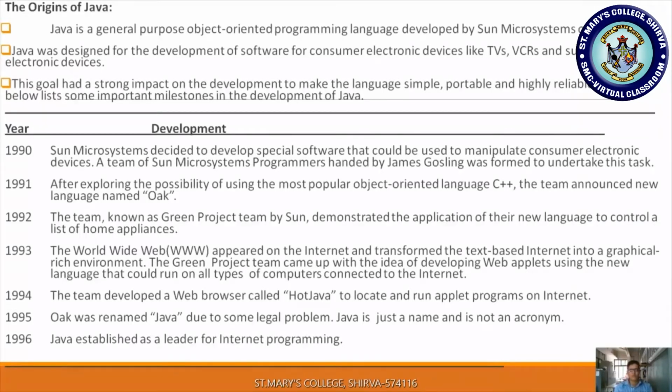From 1996 onwards, Java became very popular because it supports consumer electronic devices as well as a graphical user environment on the WWW. That is why it became very popular.